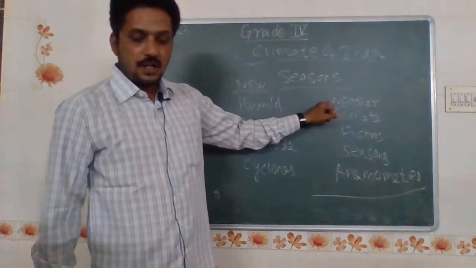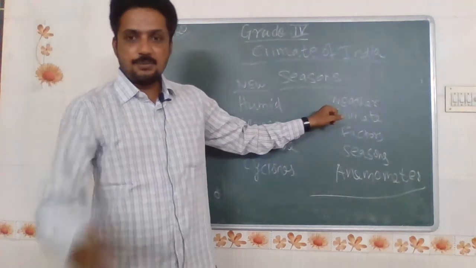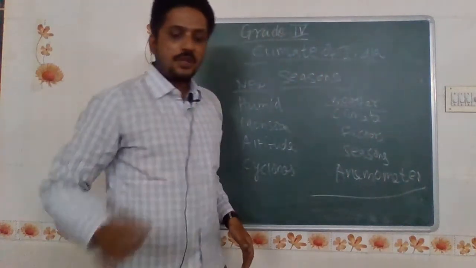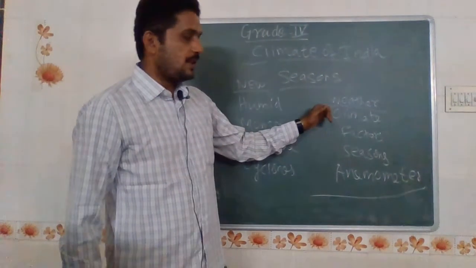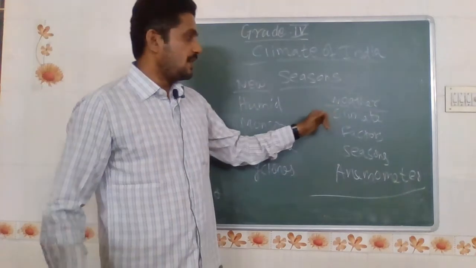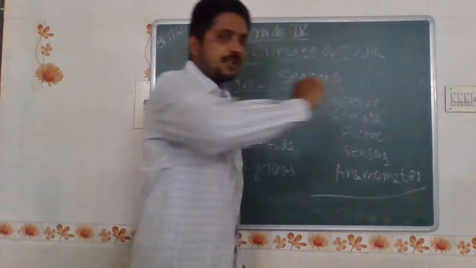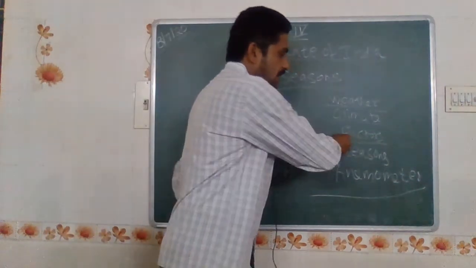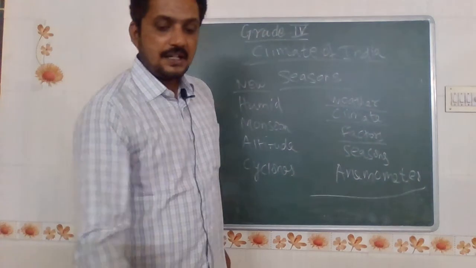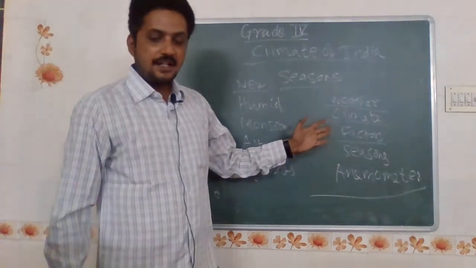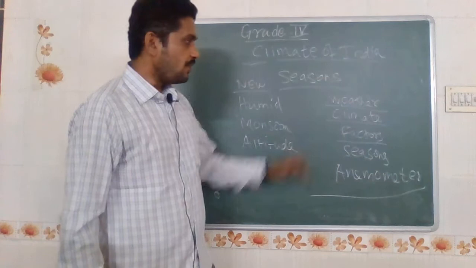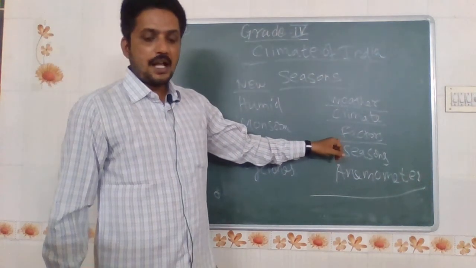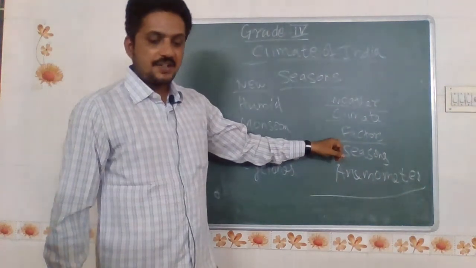Okay, next one is weather. What is the condition of the atmosphere at a particular place at any given time? This is called weather. Weather is the condition of the atmosphere at a particular place at any given time. Next one is climate. Climate is a long period of time. Next one, factors affecting climate. The factors affecting climate are distance from the sea, altitude of the place, and direction of the wind blowing. Number 1, distance from the sea. Second, altitude of the place. Third, direction of the wind.